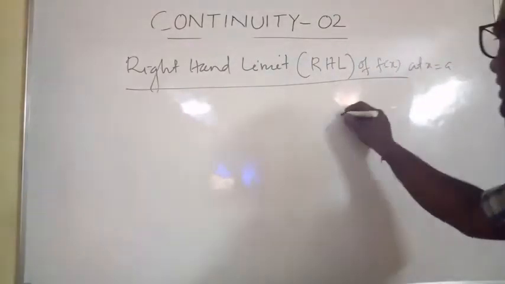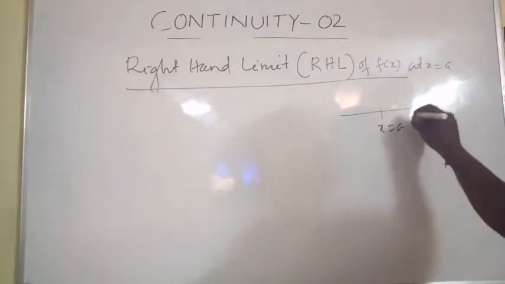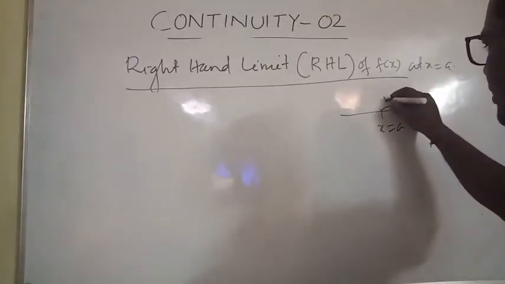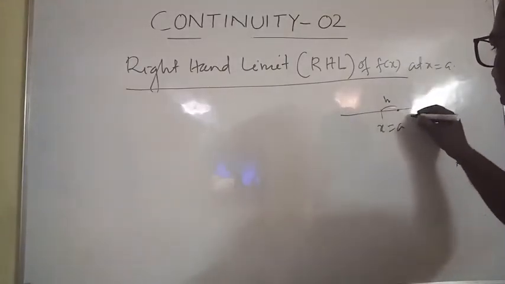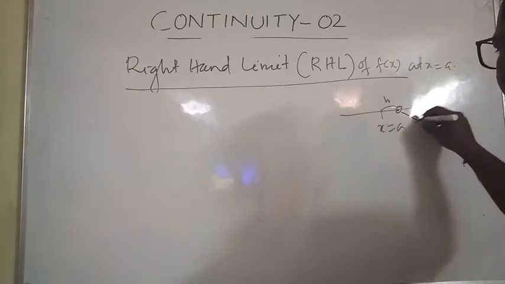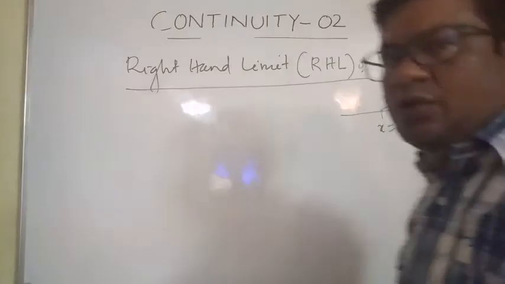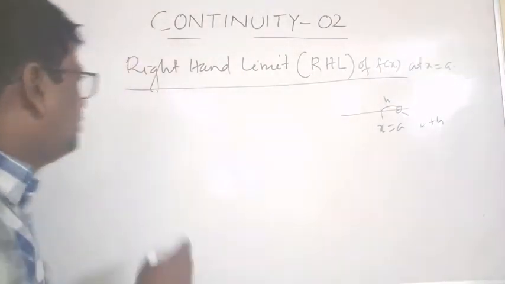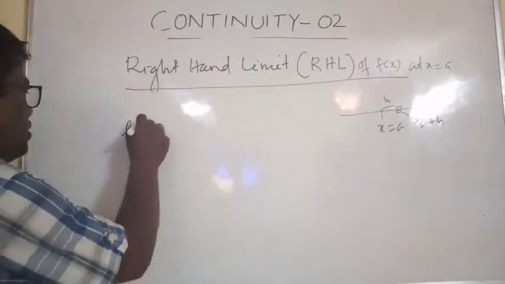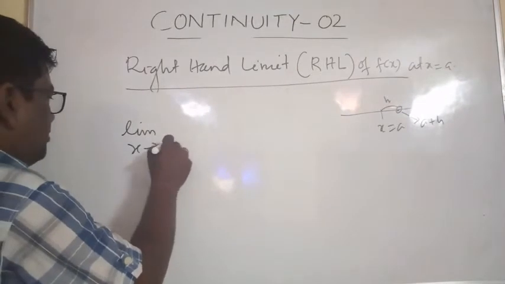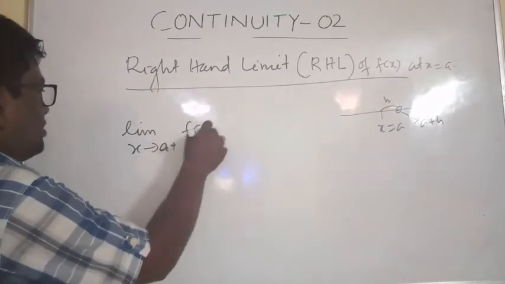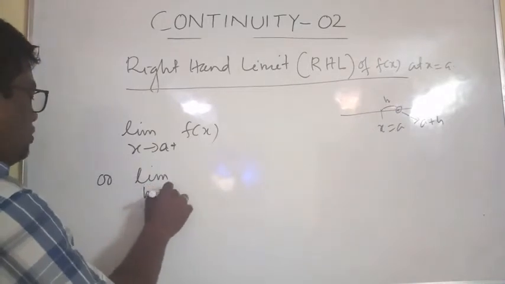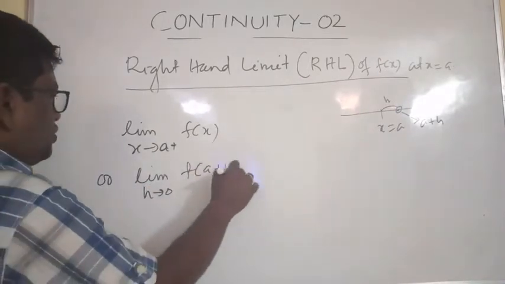Suppose this is x is equal to a, and suppose increase a very small amount h, this point will be a plus h. So right side of a is equal to a plus h. We can write limit x tends to a plus f of x, or we can write limit h tends to 0 f of a plus h.